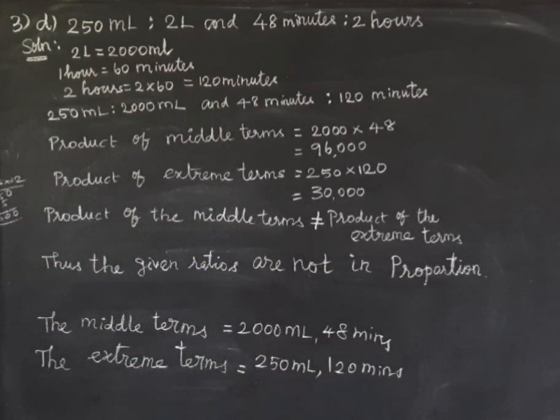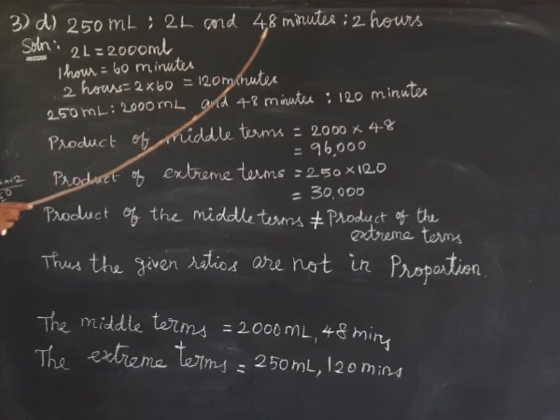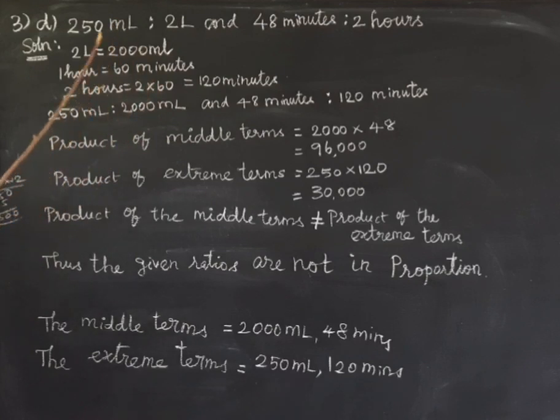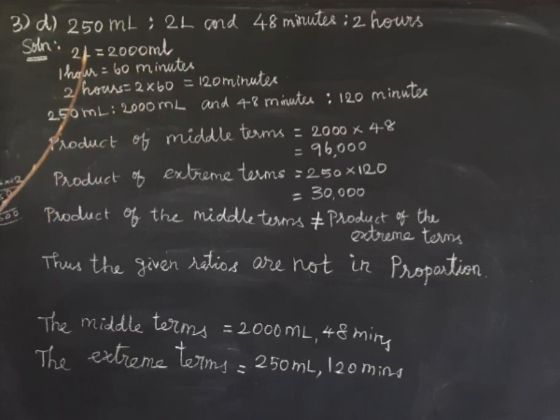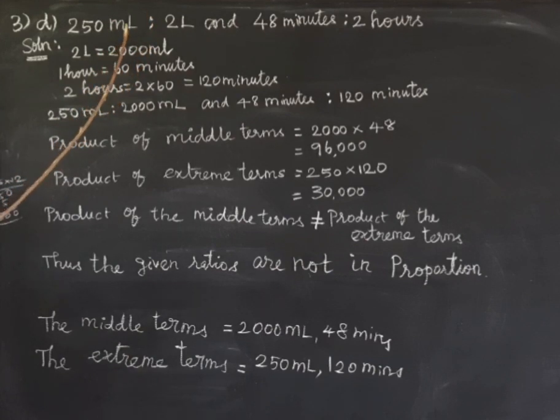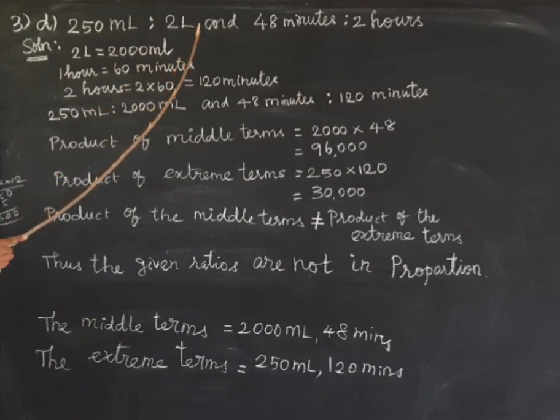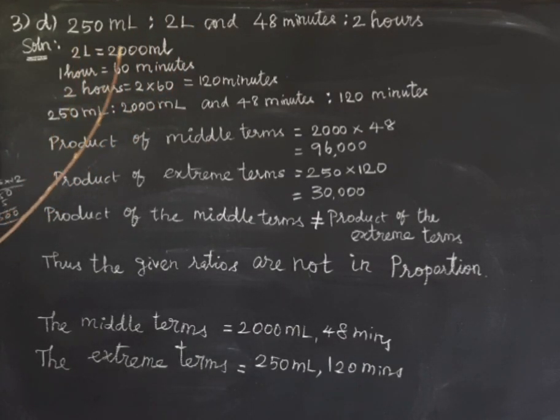Okay. Third one, let me sum. 250 milliliter is to 2 liter and 48 minutes is to 2 hours is given. So here one unit is in milliliter, another one is liter. So we can compare only two values in the same unit and write a ratio. So for the ratio, if it is in milliliter, we convert to liter; if it is in liter, we convert to milliliter. So 1 liter equal to 1000 milliliter. So 2 liter equal to 2000 milliliter.